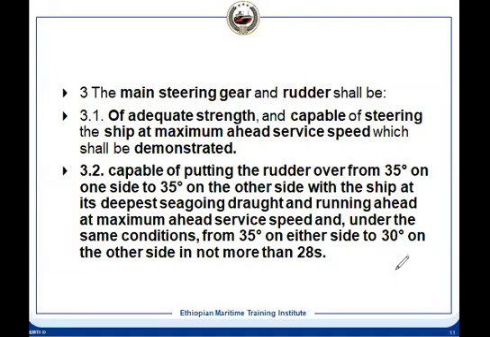Because for an example, suppose it does not stop when you are stopping, or you made a mistake, then what will happen? It will hit the end, which we don't want. So that's why, when you are checking the timing, because you are continuously moving the rudder, you are not stopping it in between. It starts from one side 35 degree, then it moves to the other side 30 degree, you stop it. And it should not take more than 28 seconds.